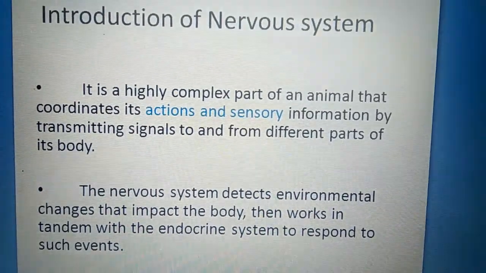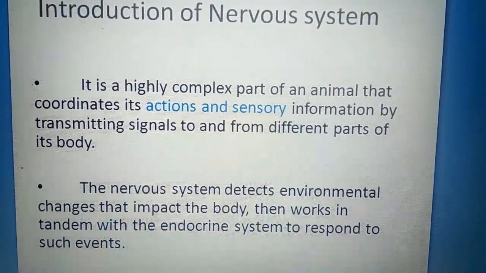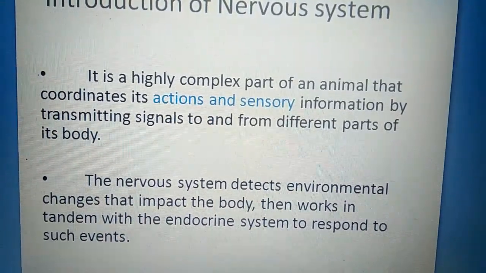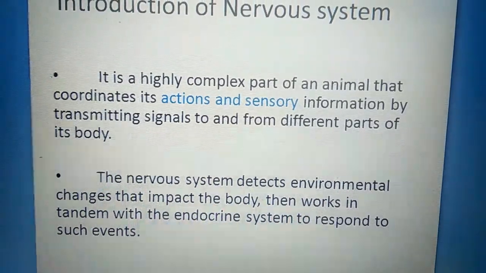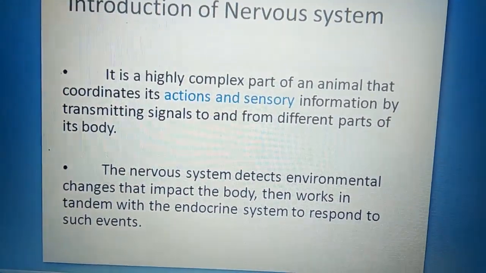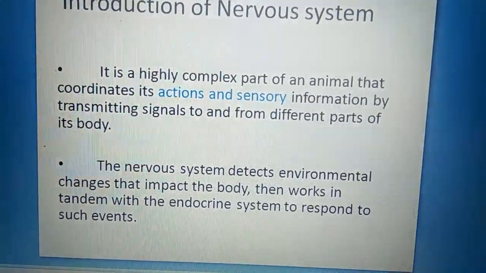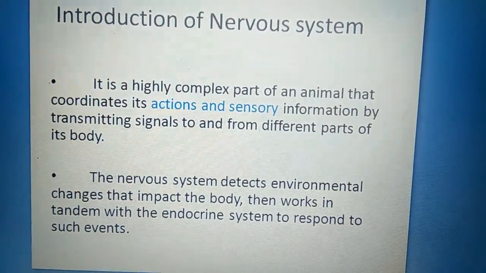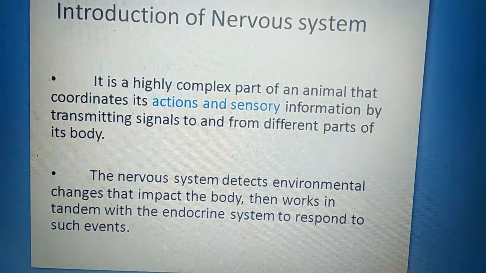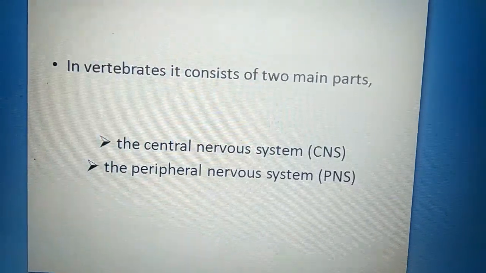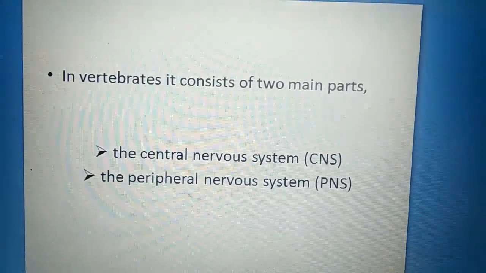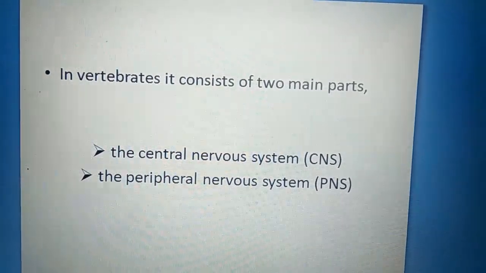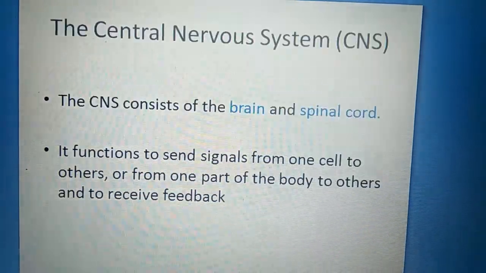Introduction of nervous system. It is a highly complex part of an animal that coordinates its actions and sensory information by transmitting signals to and from different parts of its body. Thus, the nervous system detects environmental changes that impact the body, then works in tandem with the endocrine system to respond to such events. In vertebrates, it consists of two main parts. The first one is the central nervous system and the second one is the peripheral nervous system.